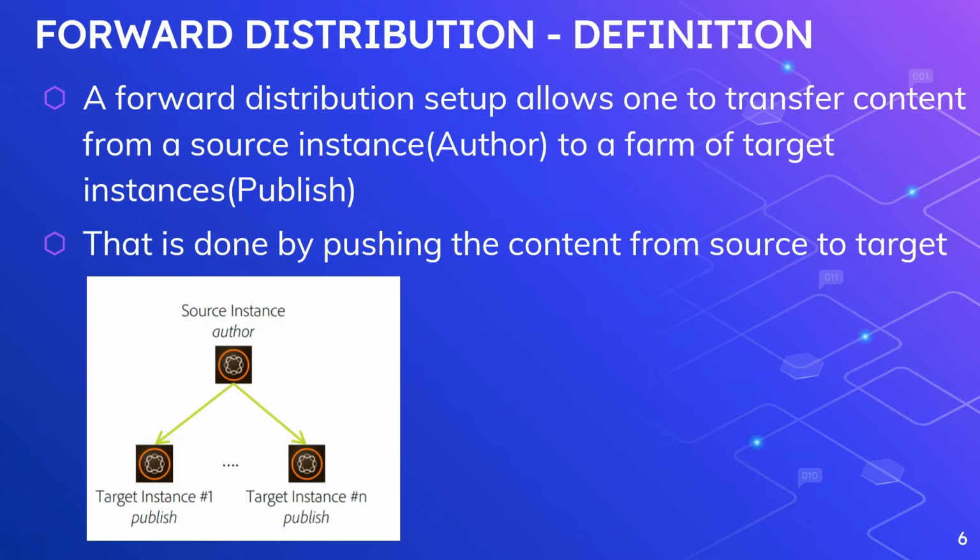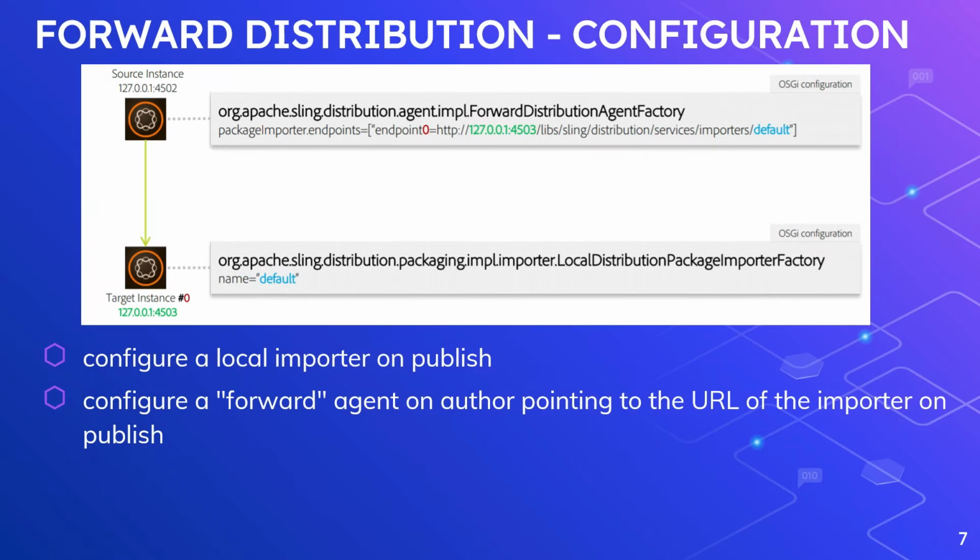If you see the diagram here, we have a source instance, author, and then multiple target instances: target 1, target 2 and target n. Whenever there is a change, you have to have a specific trigger defined. Based on the trigger and the agent configuration, the changes from author will get pushed to the publishers. This is the configuration required to enable forward distribution.